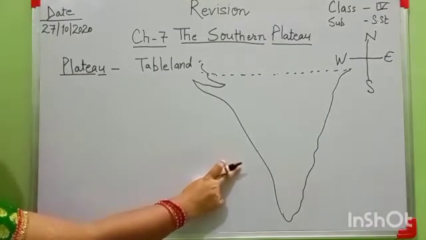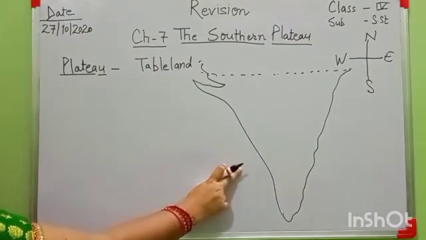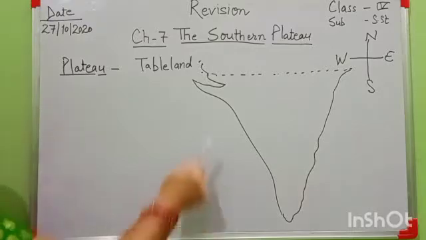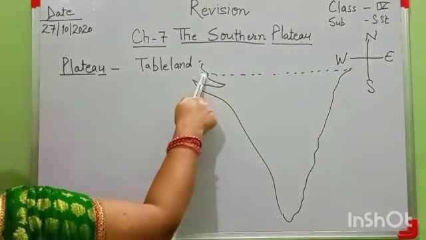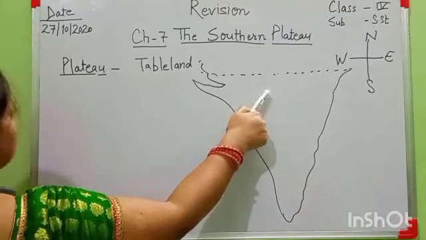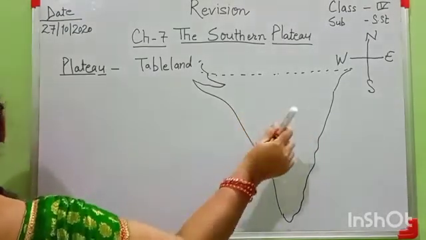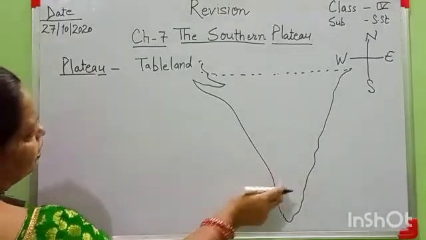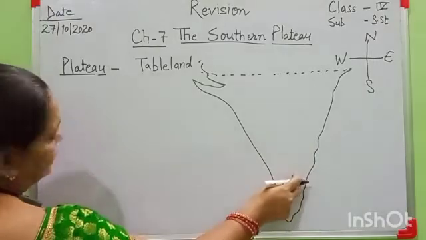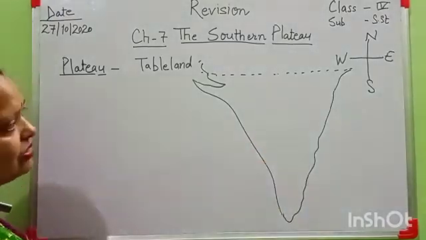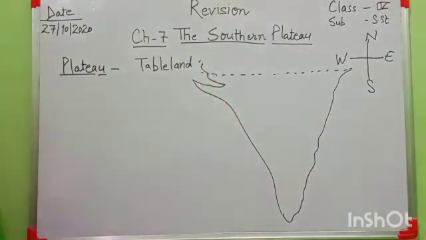Our Deccan Plateau is triangular in shape, and the states which lie in this region are Gujarat, Maharashtra, Madhya Pradesh, Chhattisgarh, Andhra, Karnataka, and the eastern parts of Kerala, and Odisha also. These states cover our Southern Plateau.